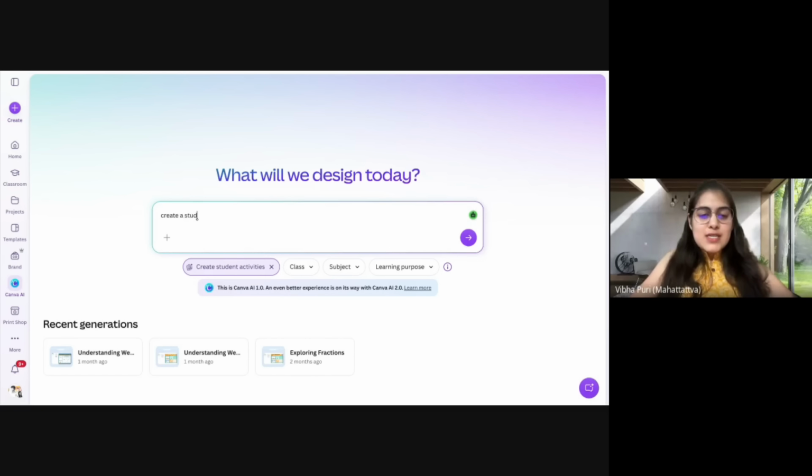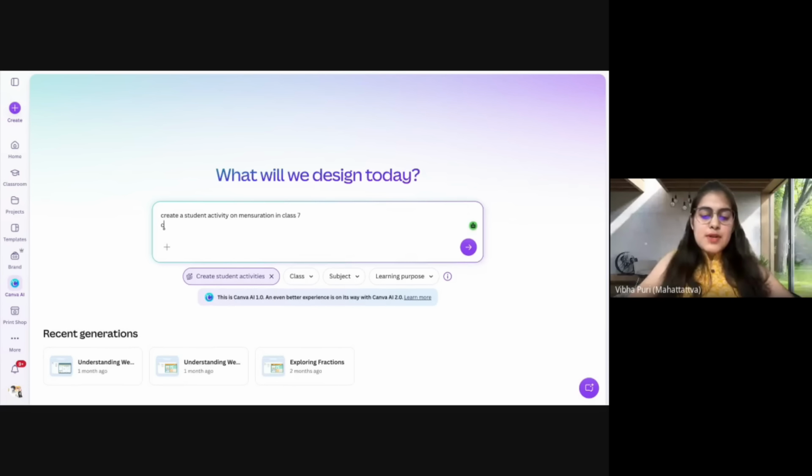Create a student activity on mensuration in class 7, visualizing solid shapes and their area and volume, right?